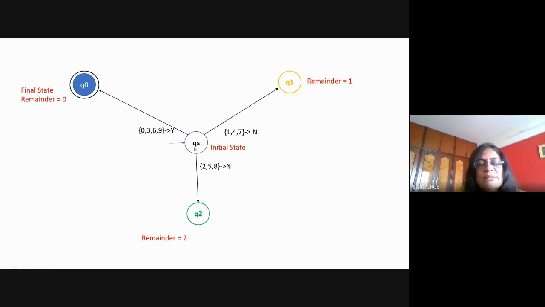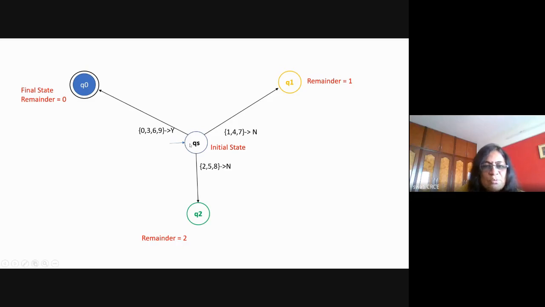When we are drawing the diagram, QS is over. What is the meaning of this particular diagram right now? It says that if there is 0, go to the state Q0. The number is divisible, answer is Y. If it is 4, divide by 3, the remainder is 1, so it goes to the state Q1, which indicates the remainder is equal to 1, and the output symbol generated is equal to no, meaning it is not divisible by 3. So with respect to QS, everything is done.